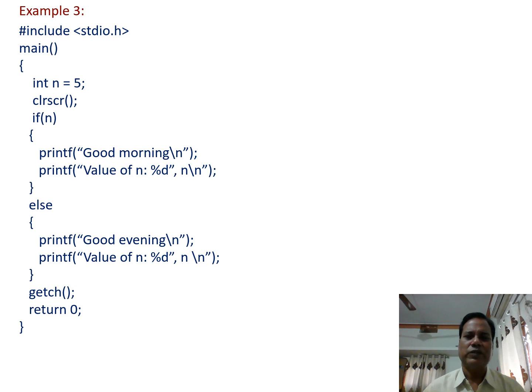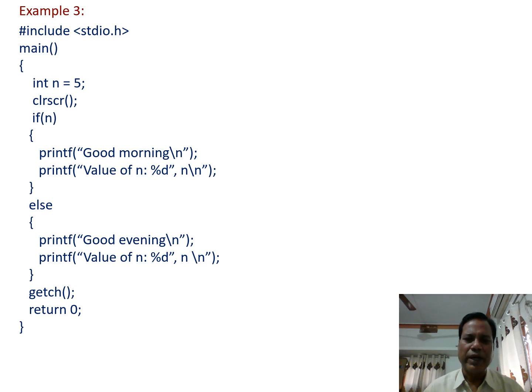So the condition is true. When the condition is true, here two statements are included in the if block, and that's why open and close braces are inserted. So if more than one statement is there, we use open and close braces. So the printf statement prints good morning on the output screen, and also another printf statement prints the value of n.